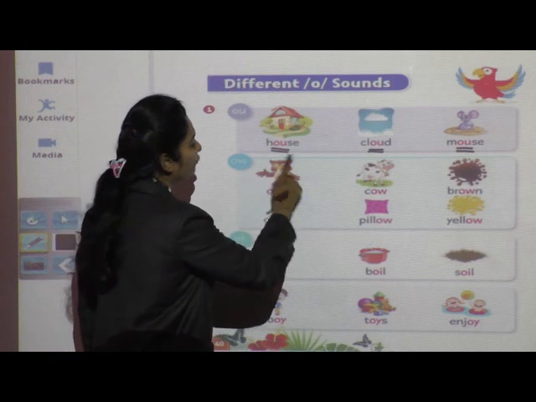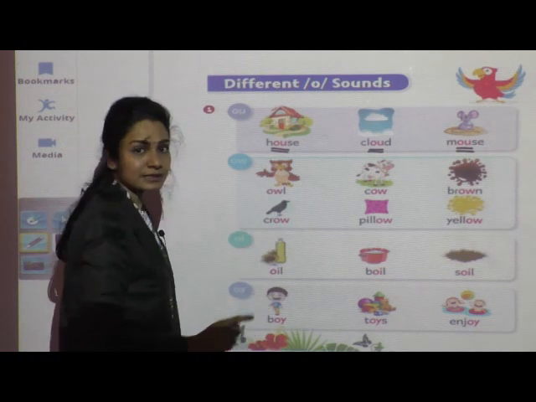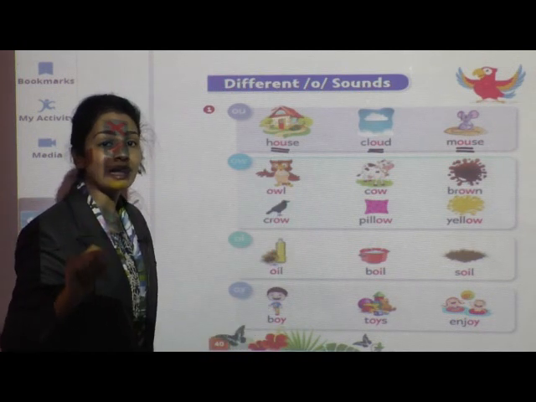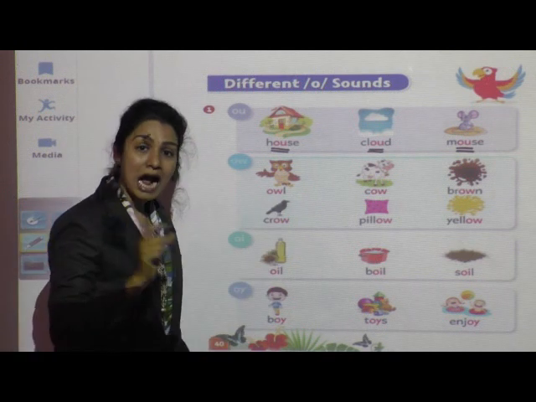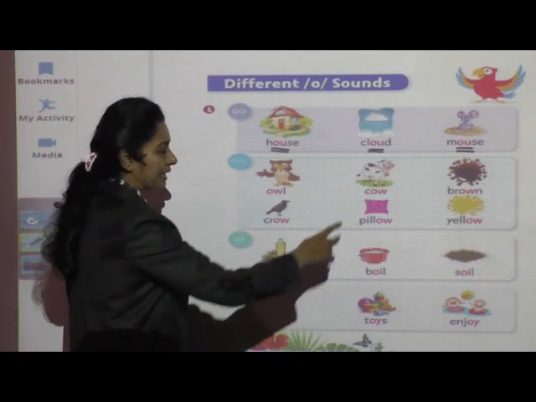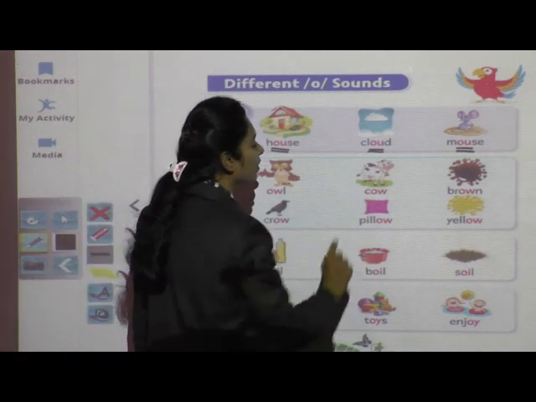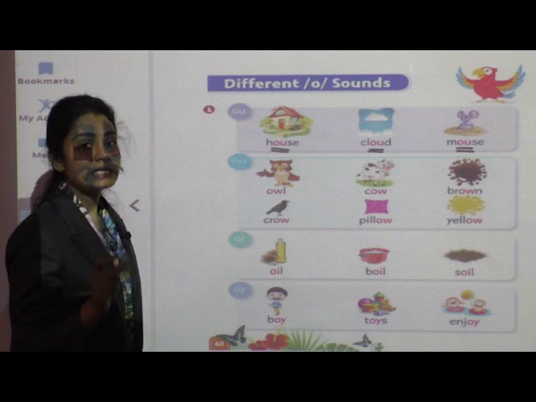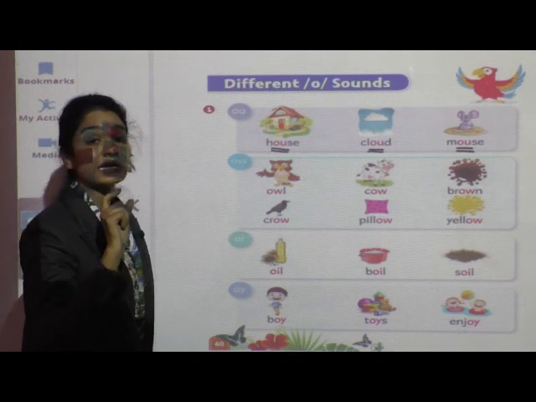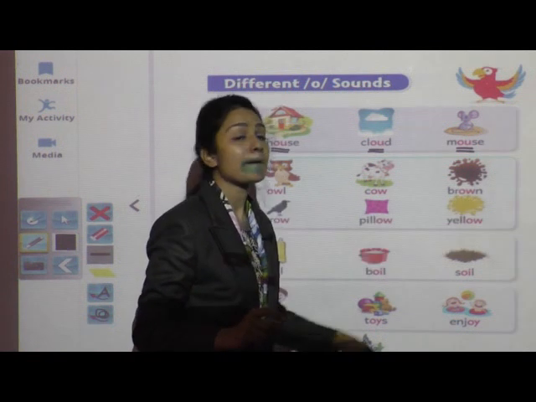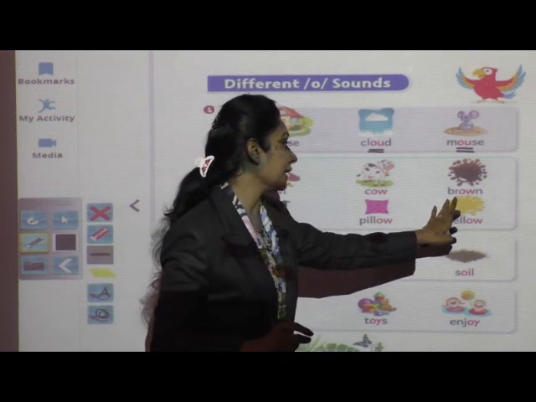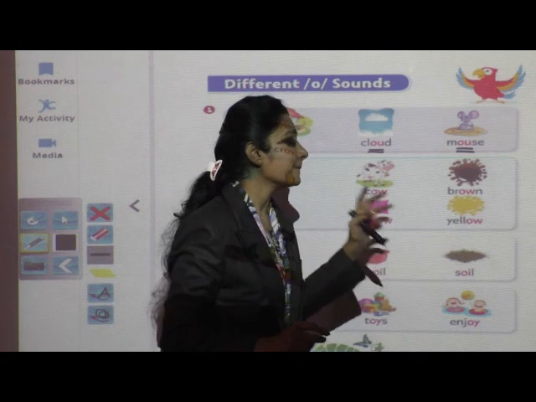Next, ow. In the first picture, what is this? Owl. Next, cow. Brown.